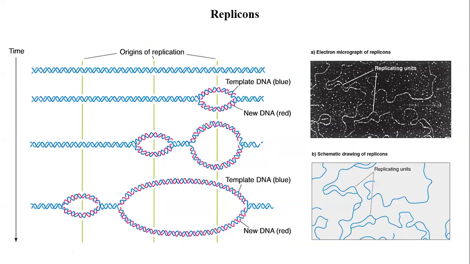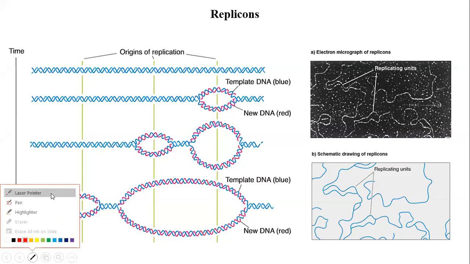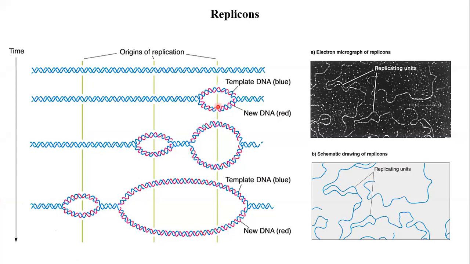So the first is replicons. What are replicons? Replicons is this structure. So here, this stretch of DNA from the origin of replication to these two termini is called a replicon or replication unit. Because eukaryotes have a larger amount of DNA than prokaryotes, they have many origins of replication. At each origin, the replication will start and then they will merge ultimately and the entire DNA will be replicated. In this diagram, you can see there are many replicons working at the same time.